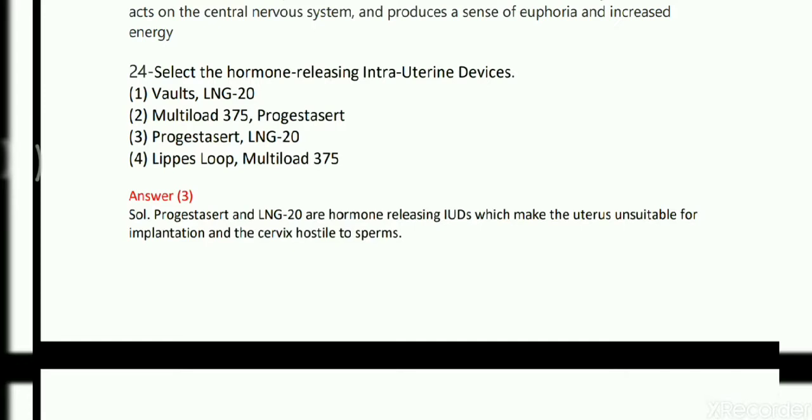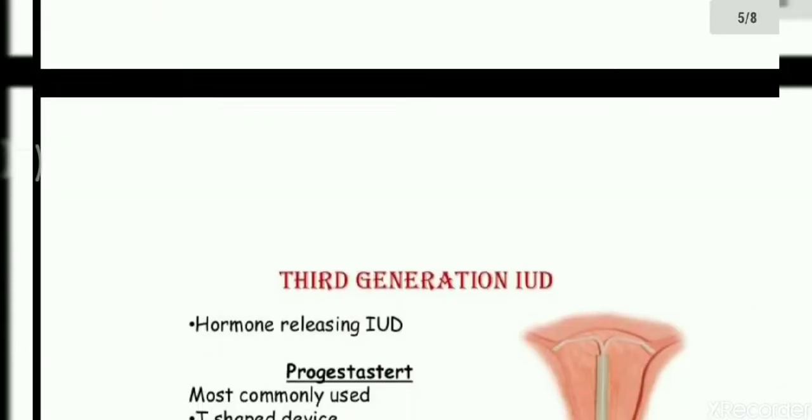This is a direct question from Human Reproductive Health, again direct from NCERT. Solution: Progestasert and LNG20 are hormone releasing IUDs. That means they release some hormone that will act as either a foeticide or spermicide. Most of the time it acts as a spermicide. This higher level of progesterone can block the implantation or block the pregnancy, which makes the uterus unsuitable for implantation and the cervix hostile to sperms. So answer 3, that is Progestasert and LNG20 are hormone releasing IUDs.